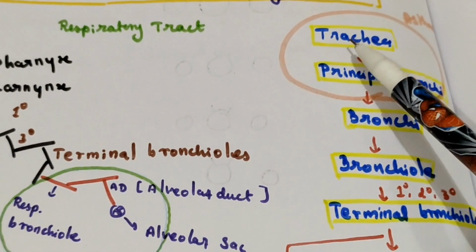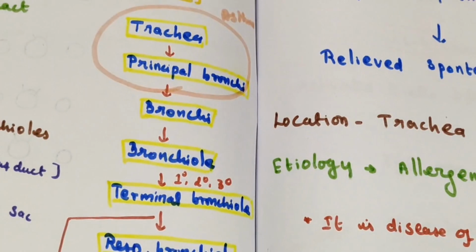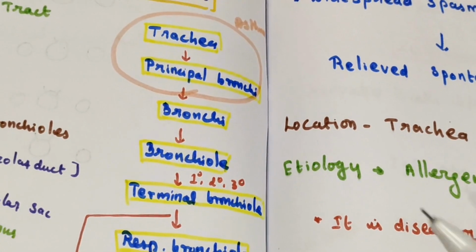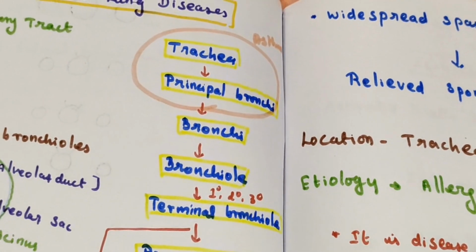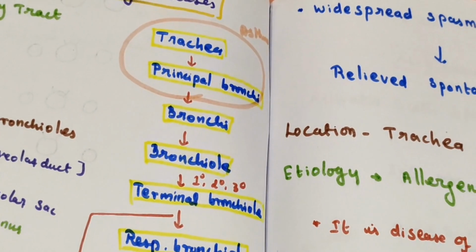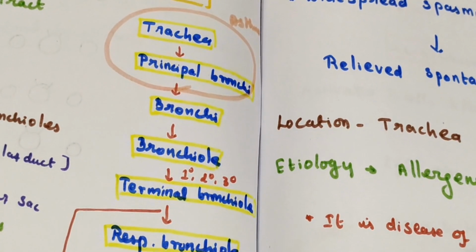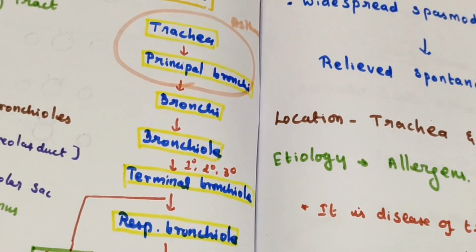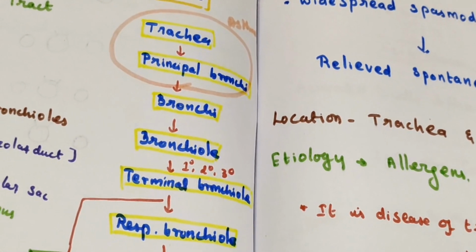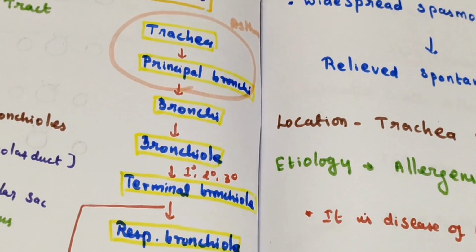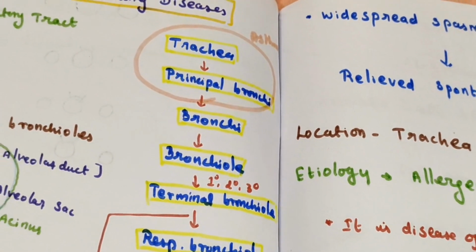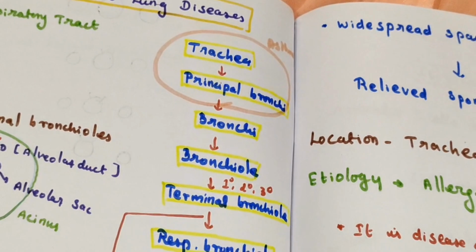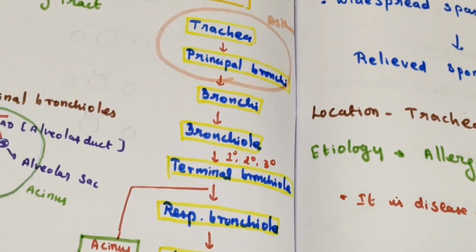So it is a disease of the trachea and bronchi. Whenever dust particles reach the trachea and bronchi, they undergo spasm. It is a protective mechanism. By undergoing spasm, the trachea and bronchi prevent the entry of that stimulus, the dust particles, into the lower respiratory tract.